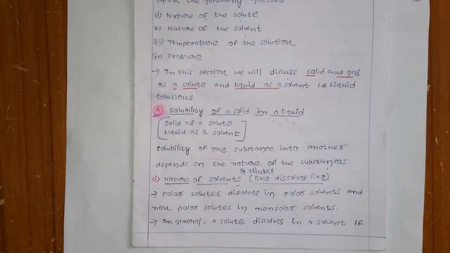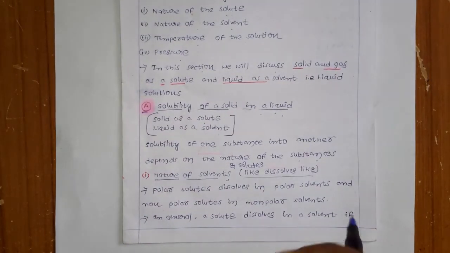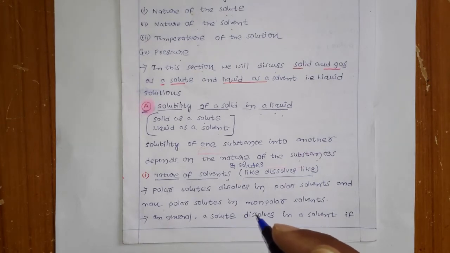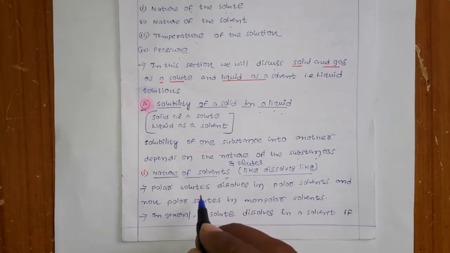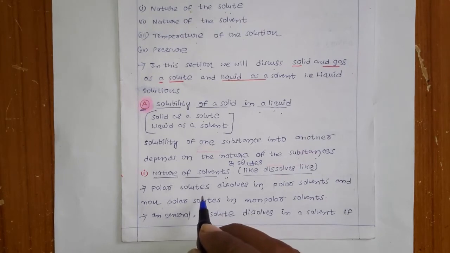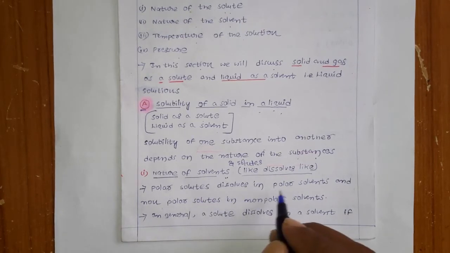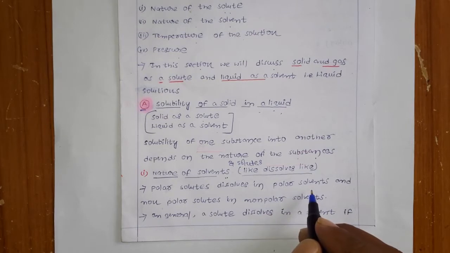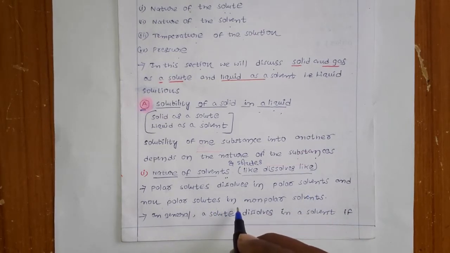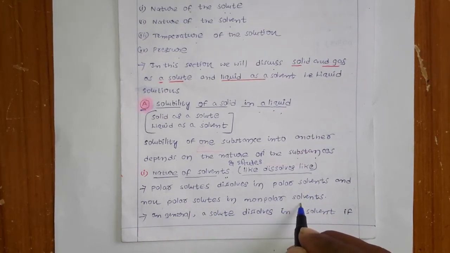So first we can see the nature of the solute as well as the solvent. Generally, polar solutes dissolve in polar solvents, and non-polar solutes dissolve in non-polar solvents.